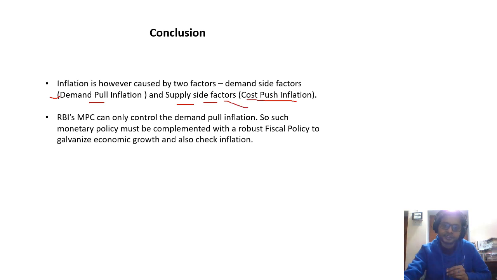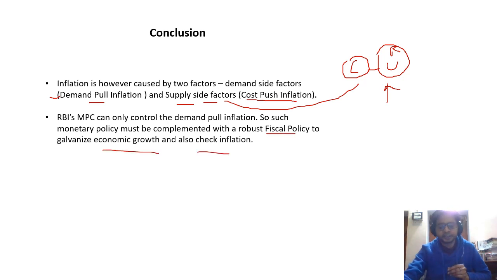For example, supply side factors: we already know that in the COVID time, this supply side was hampered. In the Russia-Ukraine war, crude oil prices got high. These are supply side factors which are not controlled by the monetary policy committee. So what should be done? Monetary policy must be complemented with a robust fiscal policy to galvanize economic growth and check inflation.